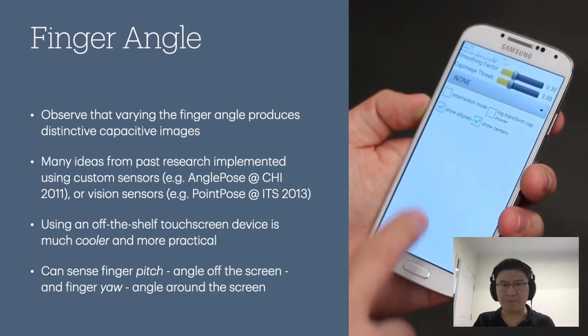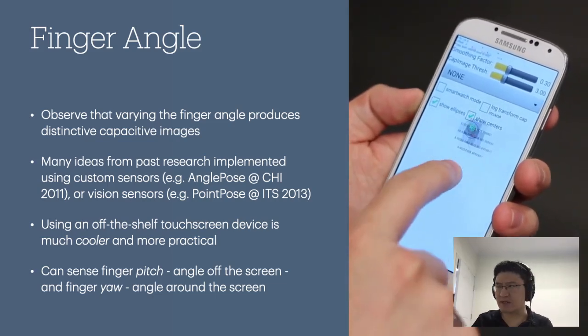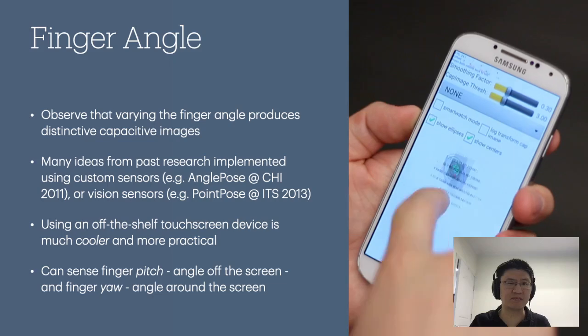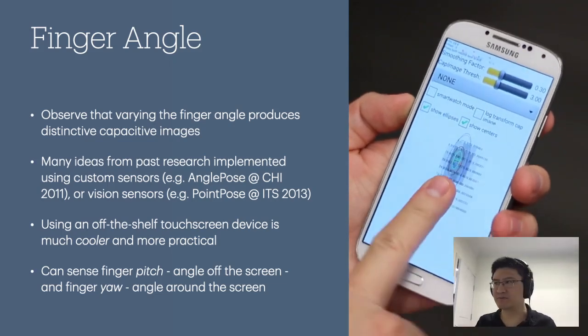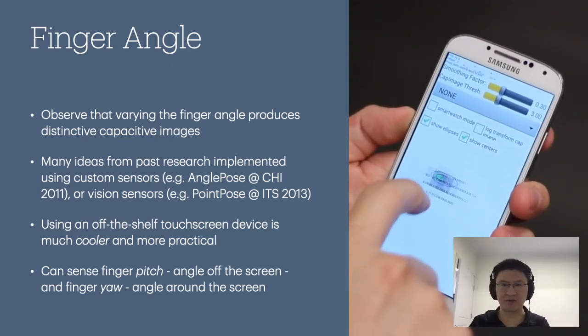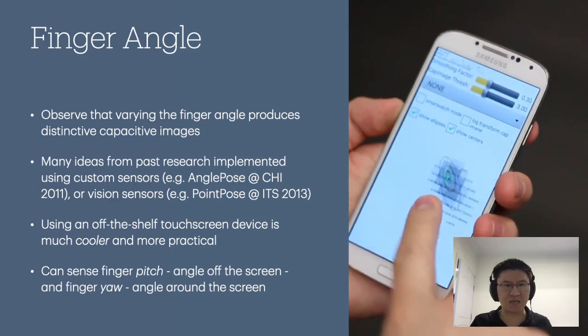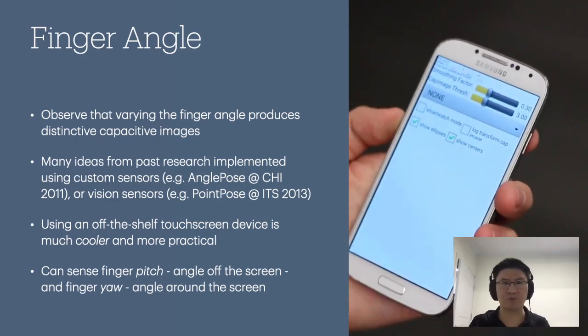So we built a little app to visualize the capacitive image, and you can see that right here on the right. And after playing with it for a bit, we figured out we could probably sense the angle of the finger. You can actually see me playing with that in the video here. And that would be really useful for interaction. Past work in this area, like angle pose and point pose, had shown how to do this with custom capacitive sensor arrays or with vision sensors like depth cameras, but doing it with an off-the-shelf touchscreen phone felt both a lot cooler and a lot more practical for real-world deployment.